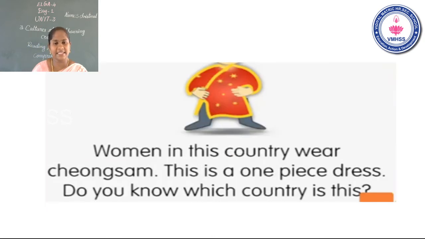Next, see the next one. Women in this country wear cheongsam. This is a one-piece dress. Cheongsam is one type of clothing. Do you know which country this is?